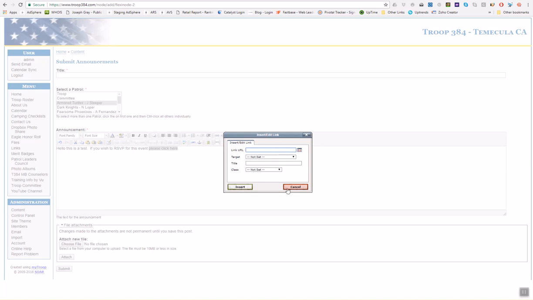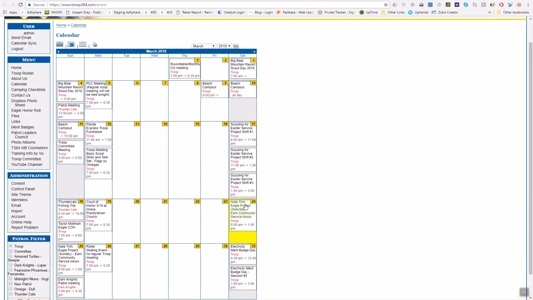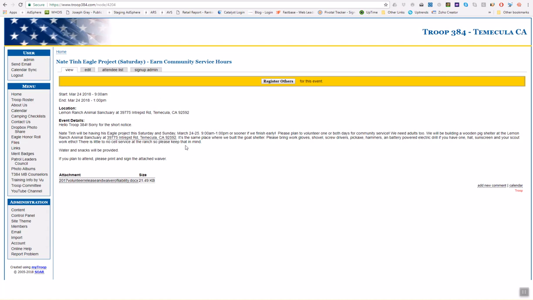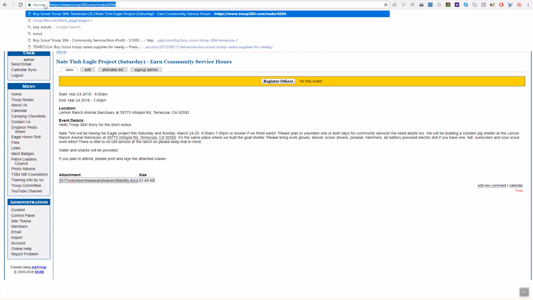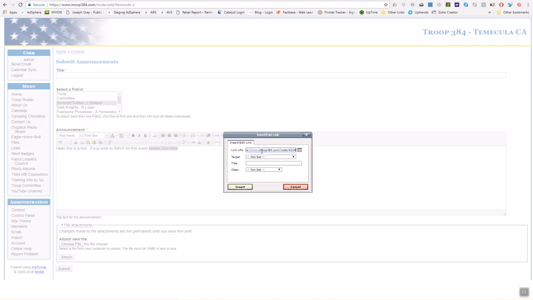Let me actually show you exactly what I'm referring to. I'm going to come up here and open up the calendar section in a new tab. We just come over here, and I'm just going to randomly grab an event. And you see here I'm on the RSVP page where you can register others. So I'm going to come up here and grab that URL string. You see it right here? I'm just going to press Control C for copy, and then I'm going to come back over to here and click that link, paste that in there and click Insert.